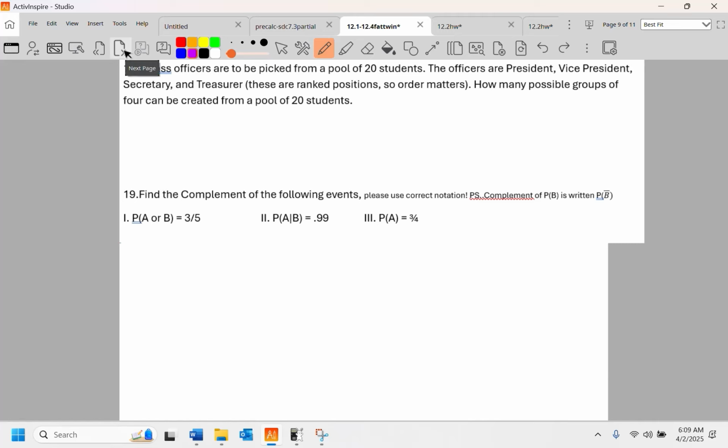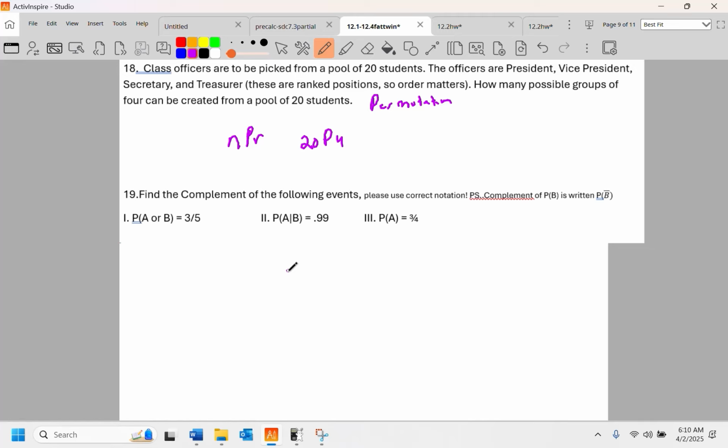All right. Class officers are to be picked from a pool of 20 students. The officers are president, vice president, secretary, and treasurer, and those are ranked positions, so order matters, which means I get to use a permutation. How many possible groups of 4 can be created from a pool of 20? It's a permutation. We're doing nPr, okay? 1, 2, 3, 4, 20. It's 20, pick 4. That's all it is.